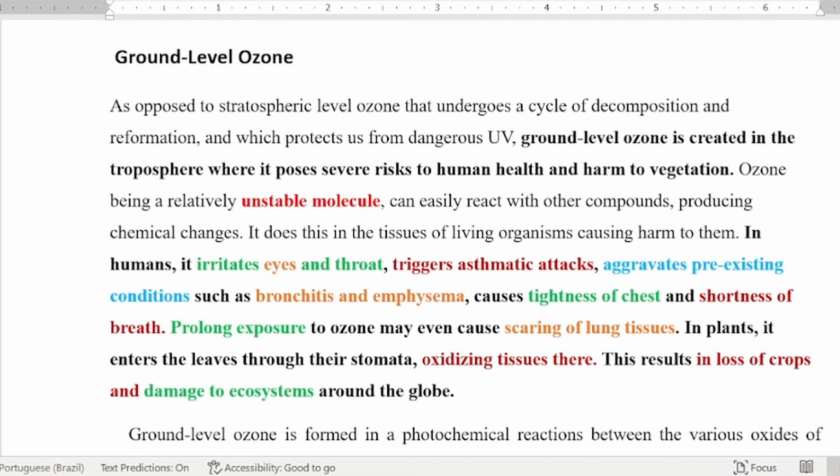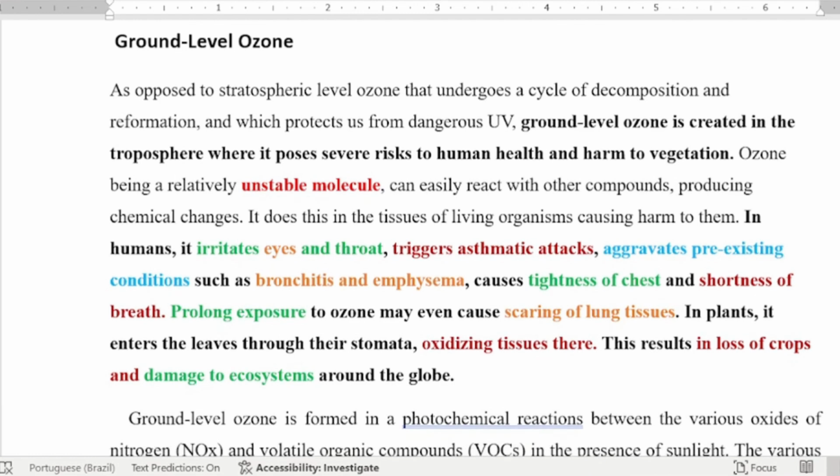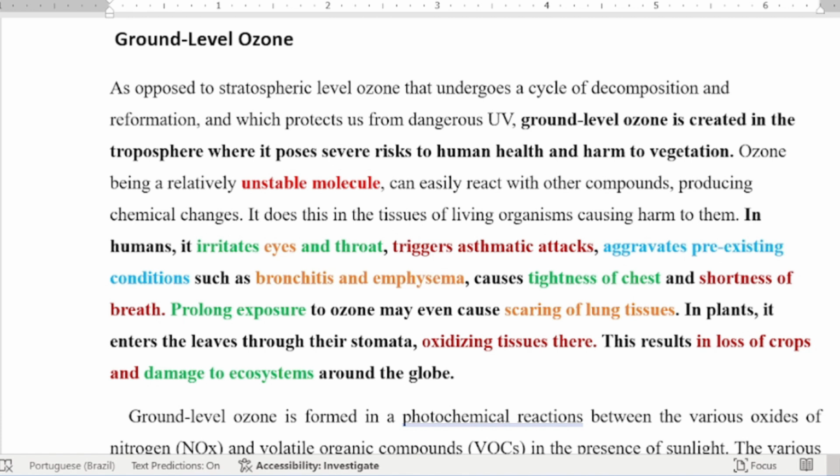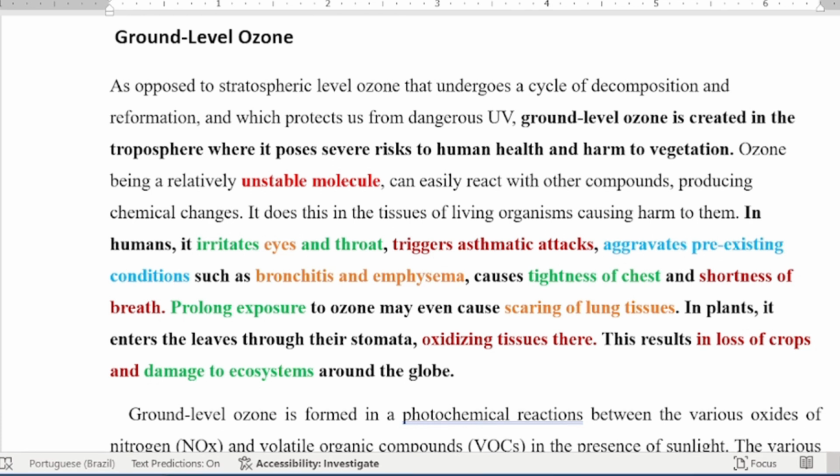Finally, we'll discuss ground-level ozone formation and outline how it affects living organisms. As opposed to stratospheric ozone, which undergoes a cycle of decomposition and reformation as previously discussed and protects us from dangerous UV, ground-level ozone is created in the troposphere near the ground, where it poses severe risk to human health and harm to vegetation.